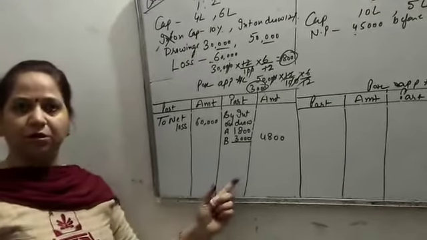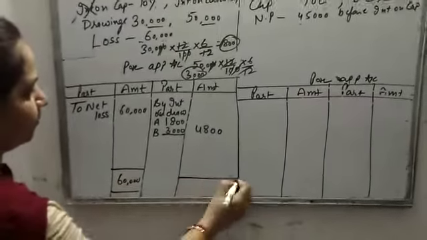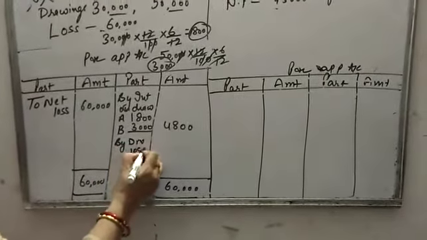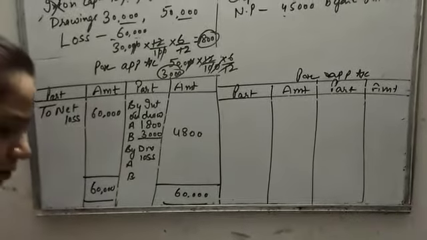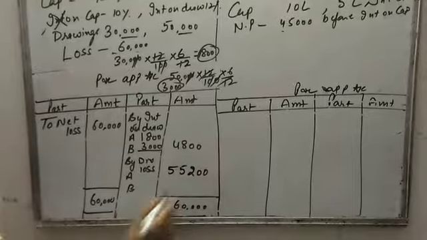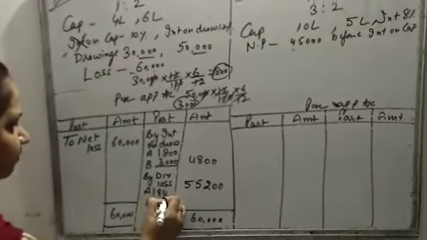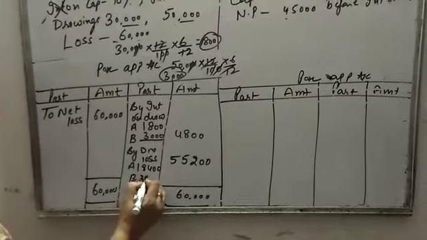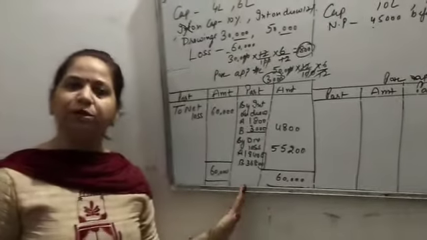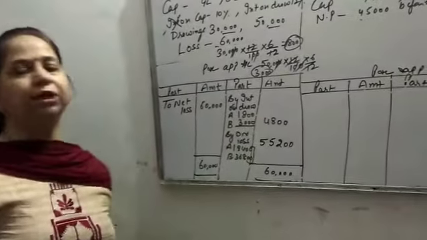So the net loss will be transferred to the capital account. Simply, by 60,000, the difference will be the divisible loss for A and B. The divisible loss comes to 55,200, and it will be distributed between A and B in the ratio 1:2. It comes to 18,400 and 36,800. So in this way we solve our question whenever there is a loss. Clear?